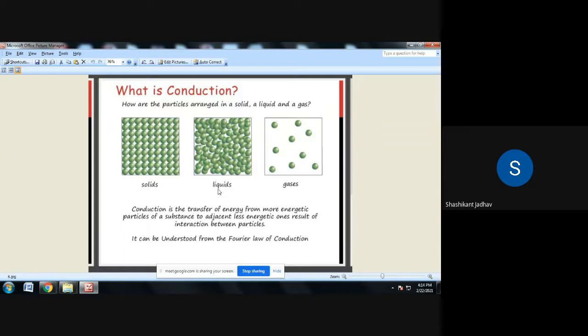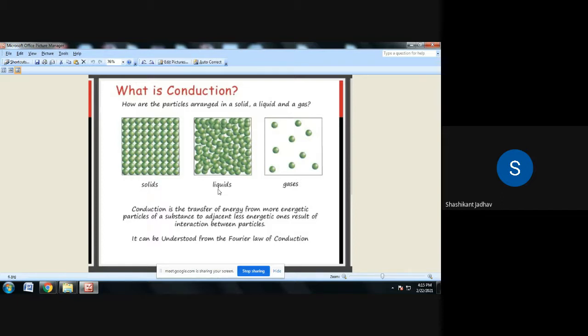First one is by lattice vibration. And second, by transport of free electrons. Okay, so this is about the conduction.